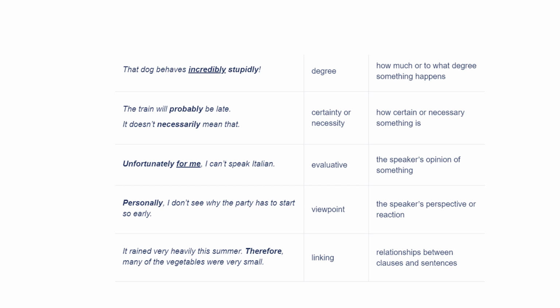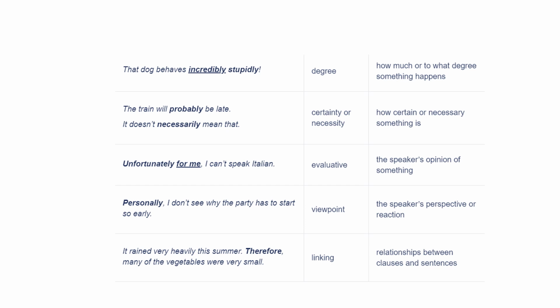Unfortunately for me, I can't speak Italian. So the adverb in this example is an adverb of evaluation, the speaker's opinion of something. Evaluation means the speaker's opinion of something. So this is an opinion basically. Personally, I don't see why the party has to start so early. So this is the point of view, or viewpoint, where the speaker's perspectives or reactions are indicated.